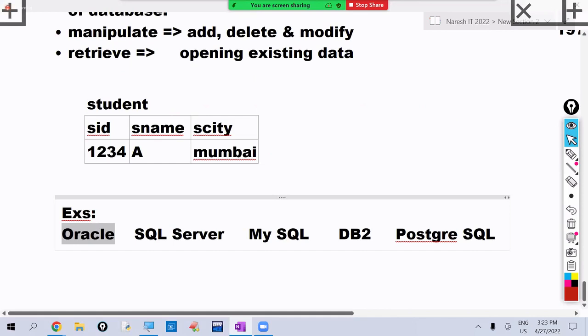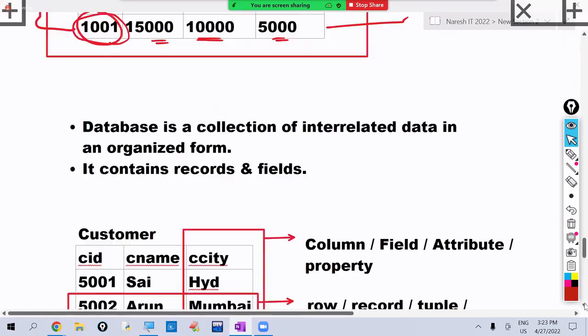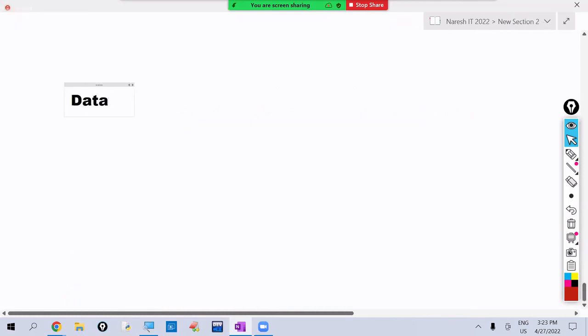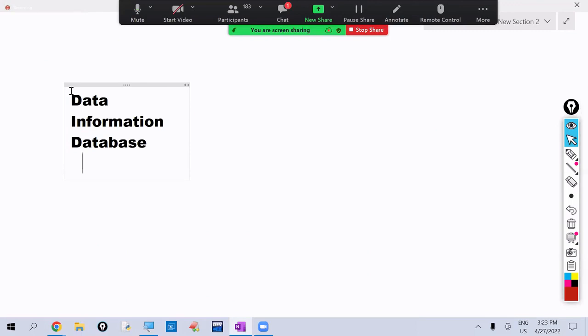So now I'm stopping the session here. In today's session, we discussed what is data, information, database, DBMS, and RDBMS. These 5 terms we introduced.